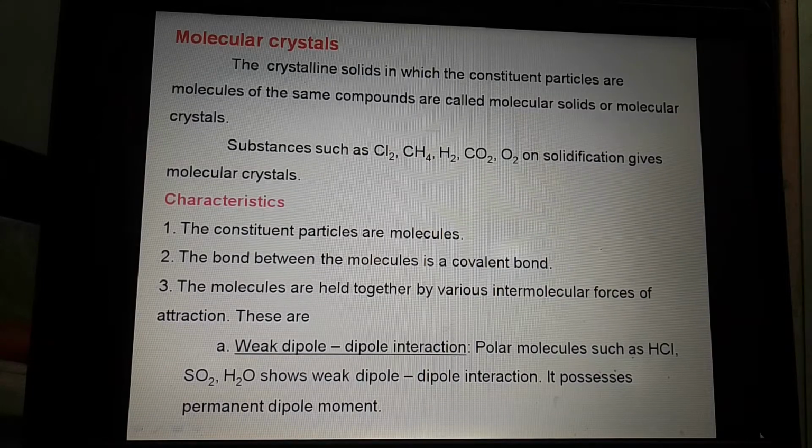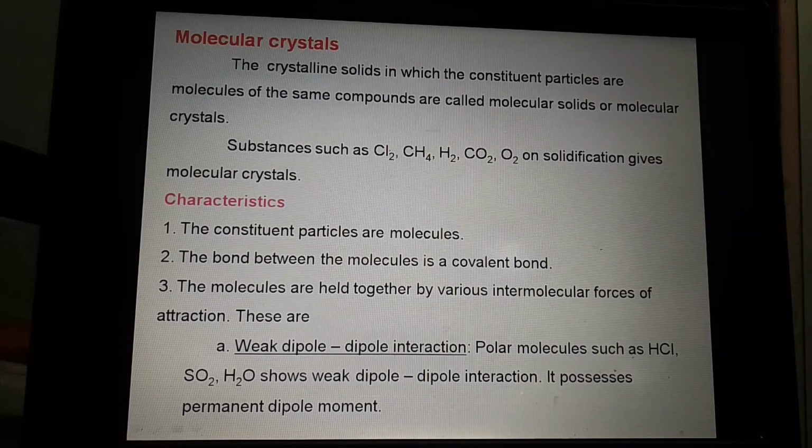The molecules are held together by various intermolecular forces of attraction, because that is the main characteristic of a solid. Now in case of molecular crystals, there are three different types of intermolecular forces of attraction. The first one is weak dipole-dipole interaction.